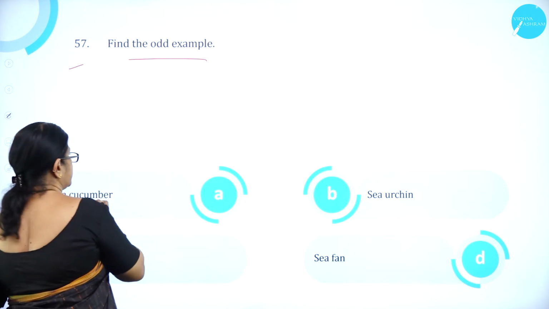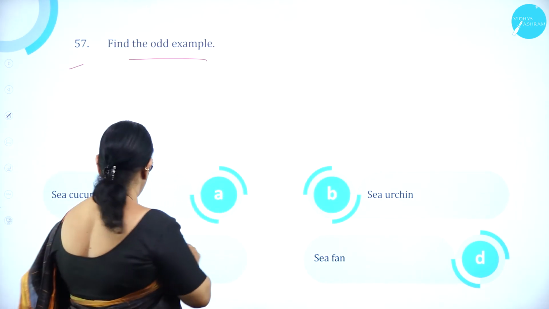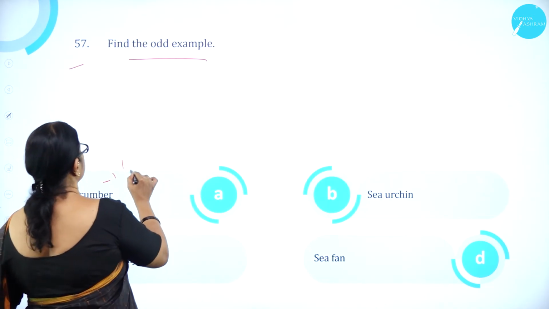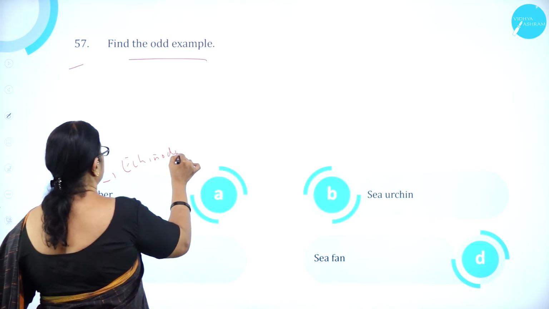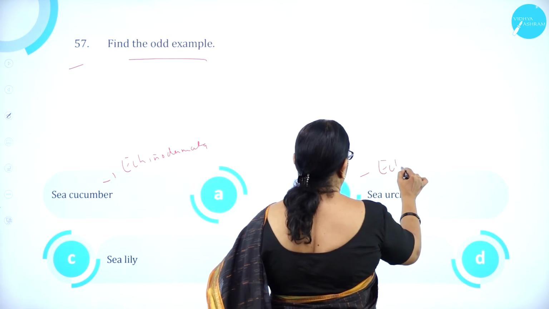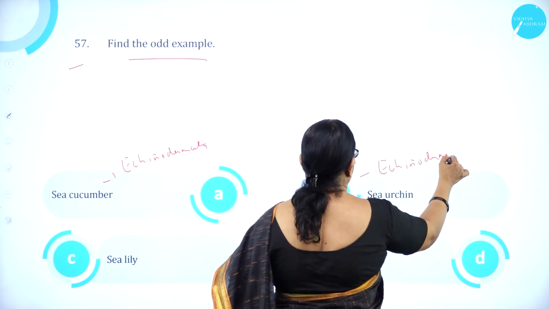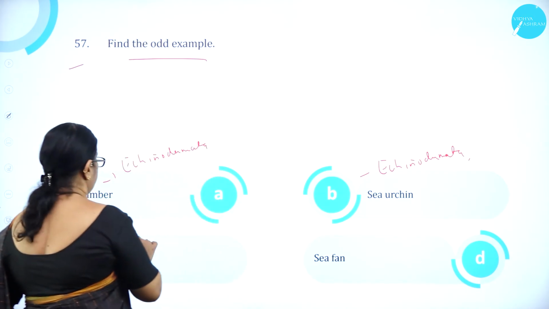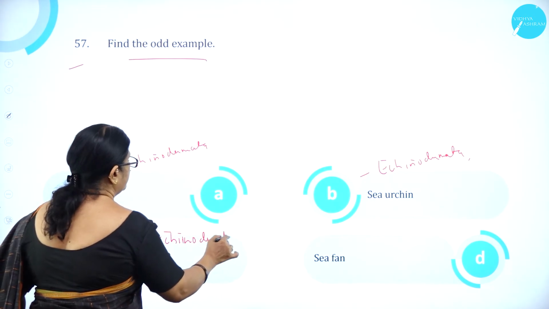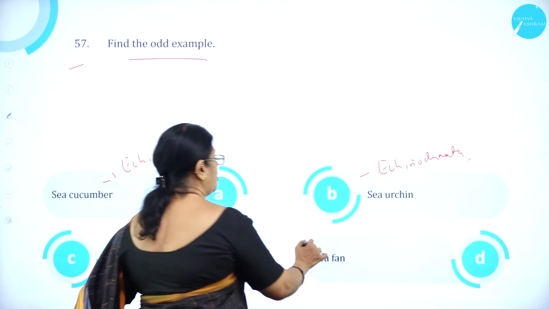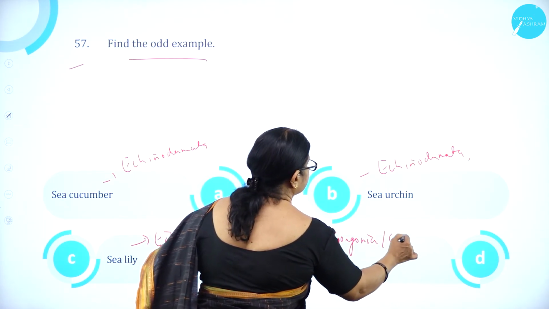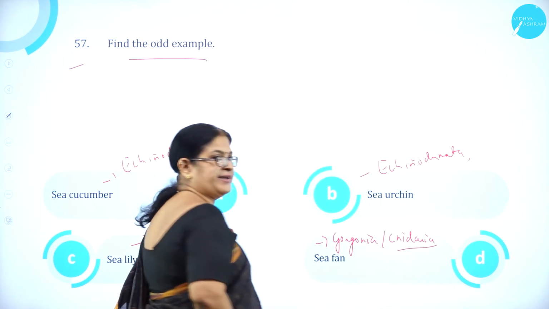Find the odd example. A, sea cucumber, B, sea urchin, C, sea lily, and D, sea fan. Sea cucumber belongs to Echinodermata, and even sea urchin belongs to Echinodermata. Sea lily also belongs to Echinodermata. Sea fan, which is otherwise called Gorgonia, belongs to Cnidaria, that is Coelenterates.